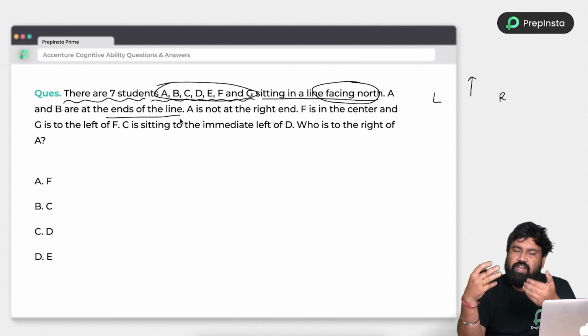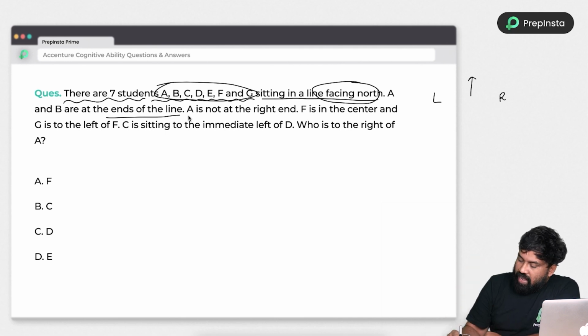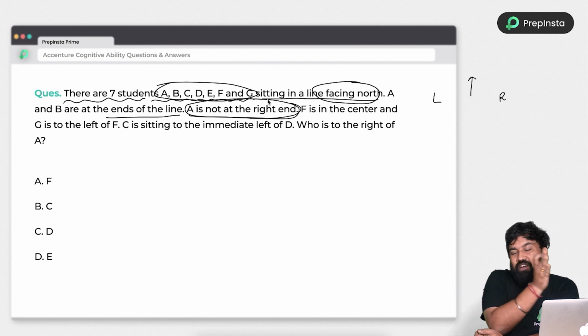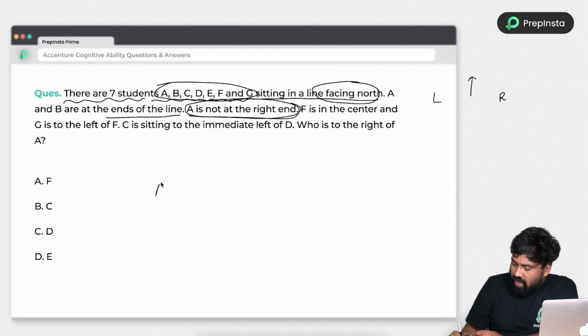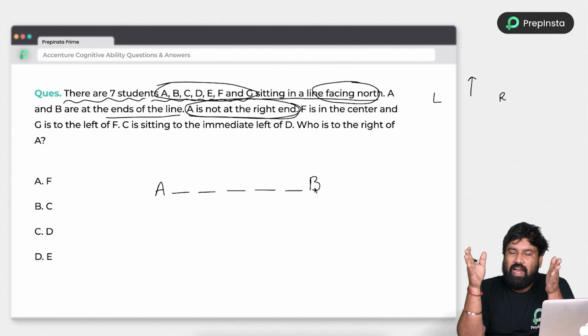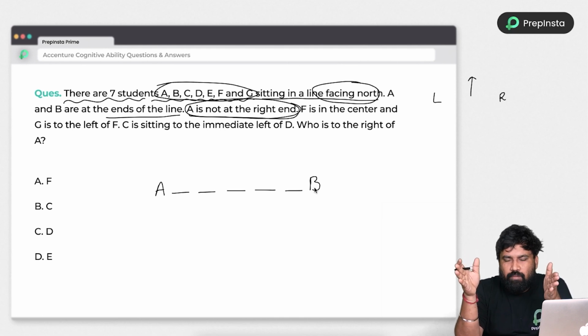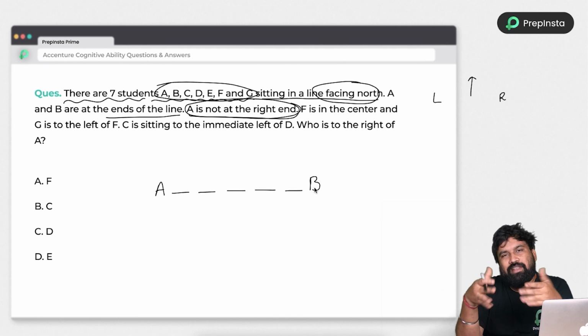So you just need to wait. Right? And A is not at the right end. So A is not at the right end means he will be at the left end, right? So A is on the left, and there are 7 students: 1, 2, 3, 4, 5, and B is here. See, total 7 students completed. The end points are captured by A and B, and the remaining 5 people will be between A and B.